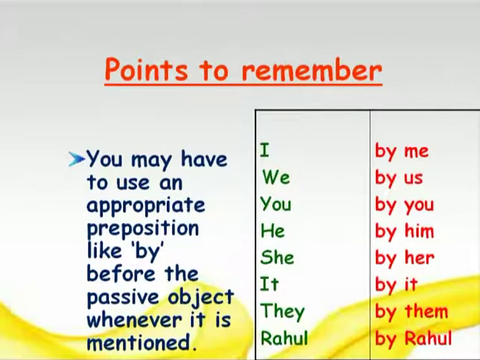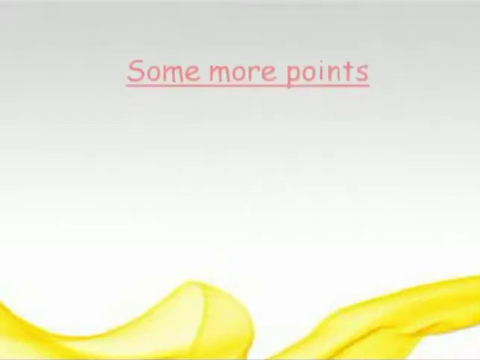So I becomes by me, we changes to by us, you changes to by you, he becomes by him, she becomes by her, it becomes by it, and they become by them, and Rahul changes to by Rahul only. Right? So these are some points you should know and remember. There are some more points.